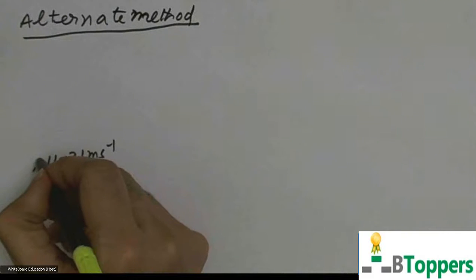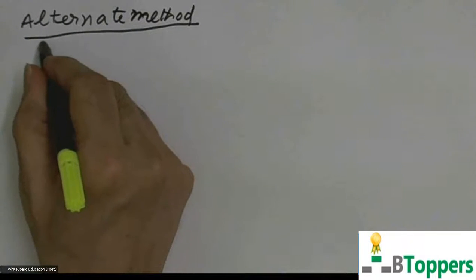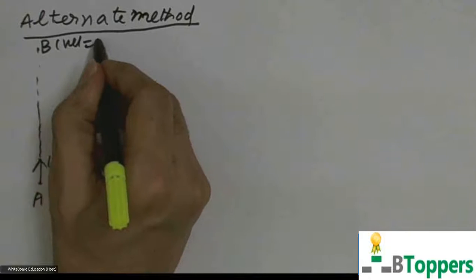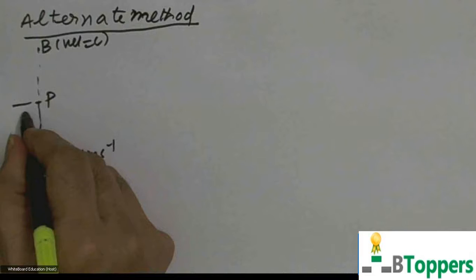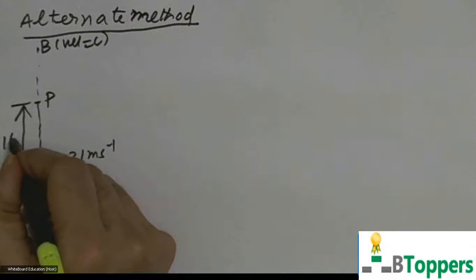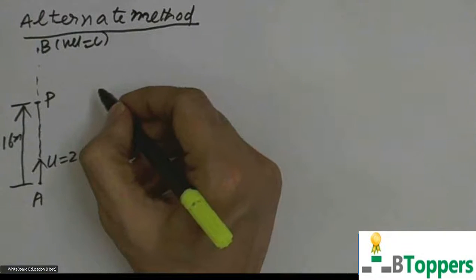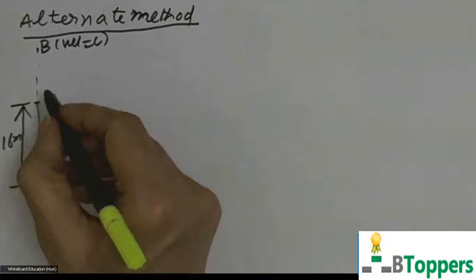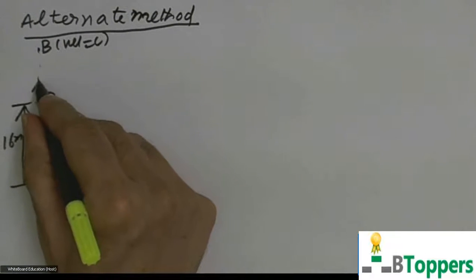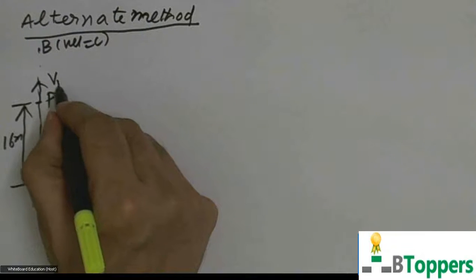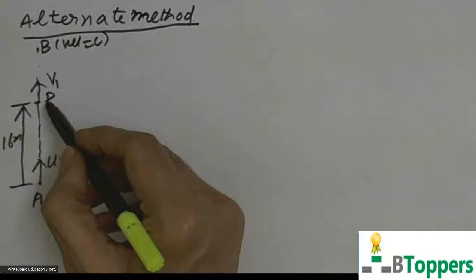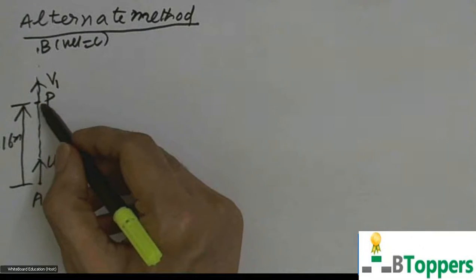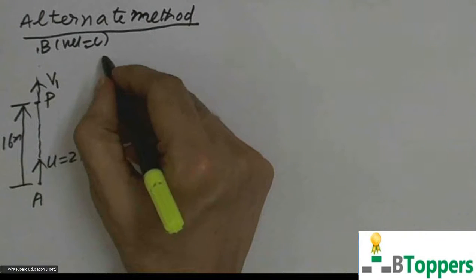So the body is projected vertically upwards from the point A. B is the highest point at which velocity becomes 0. P is the position of the body at the instant when it is at a height of 16 meters above the point of projection. Let V1 be the velocity at P. So you can find the time of motion above the point P if you know the velocity V1 at the point P. So if you use the equation,